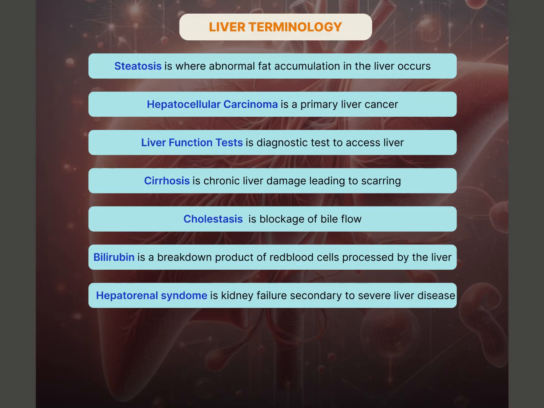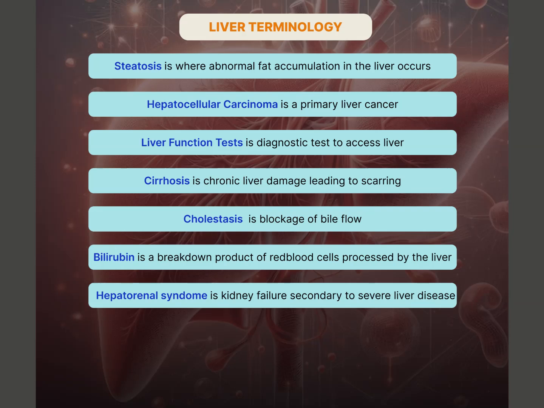Steatosis, also known as fatty liver, this occurs when abnormal fat accumulates in liver cells. Hepatocellular carcinoma, a type of primary liver cancer, often linked to chronic liver disease. Liver function tests, LFTs, these are blood tests used to assess liver health and detect any damage.